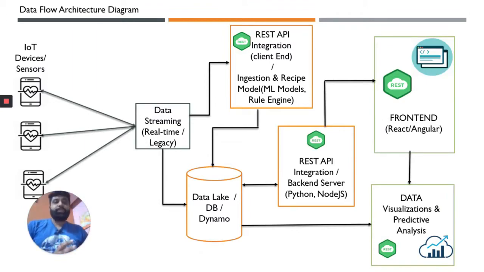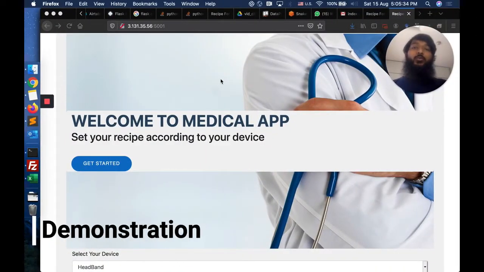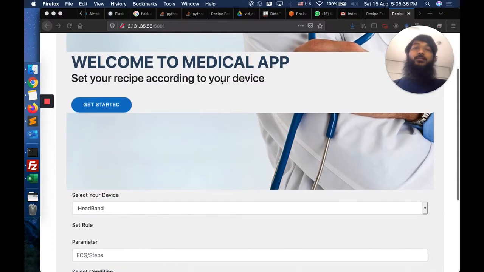The platform supports streaming data coming from different kinds of devices like headbands, smartwatches, different biometric sensors, and different kinds of devices. The manufacturers can also set recipes or policies that govern the inferences drawn from the incoming data. So this is where the different rules and policies of different health devices are being set.